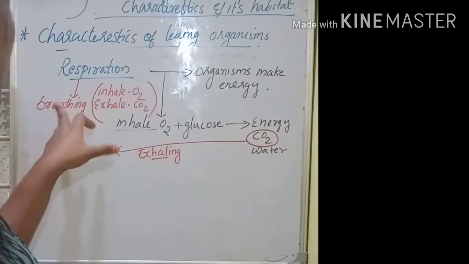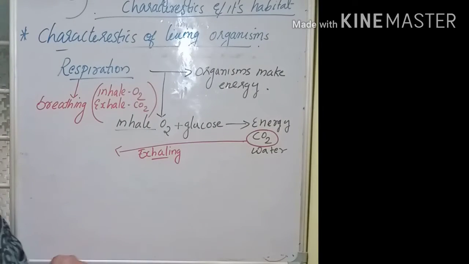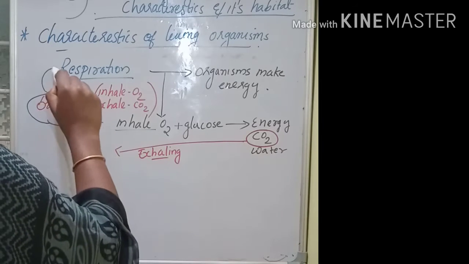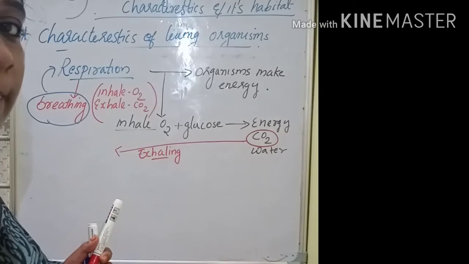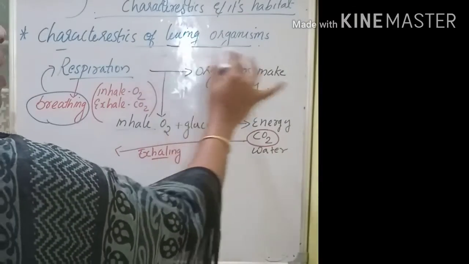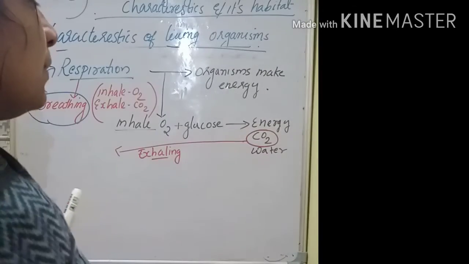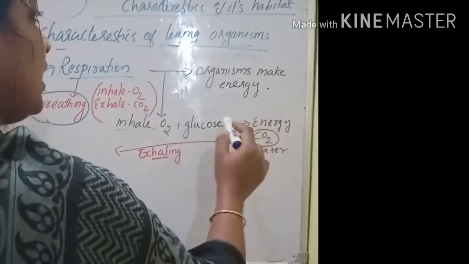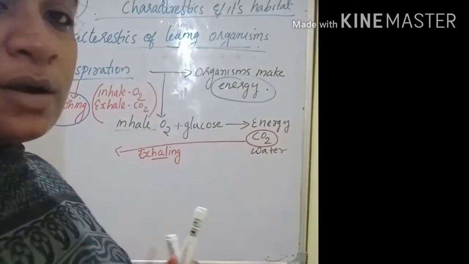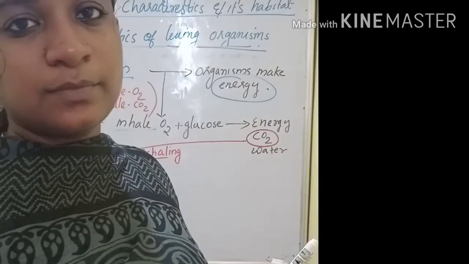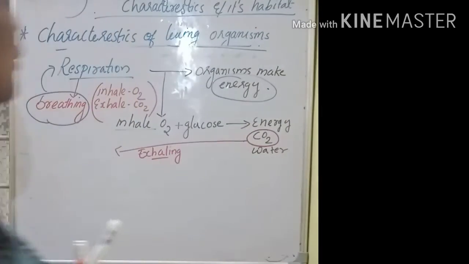So we can say breathing is a part of respiration. Respiration is very essential for all living organisms, because all living organisms require energy. All organisms require energy for work.